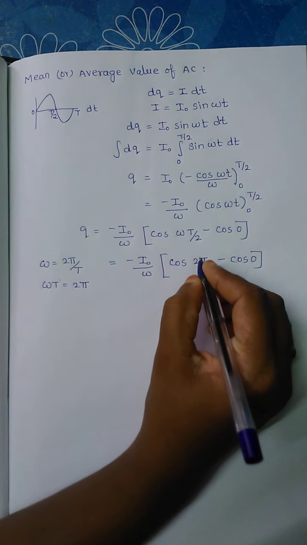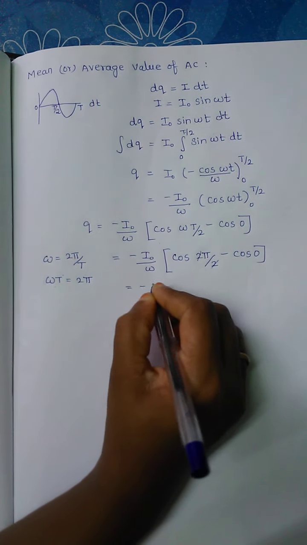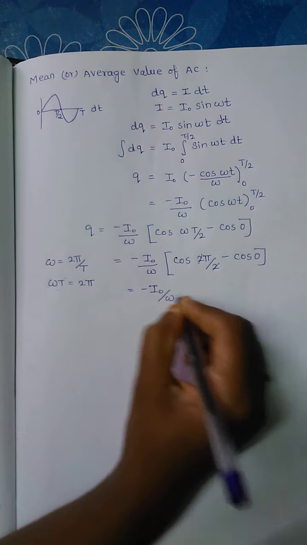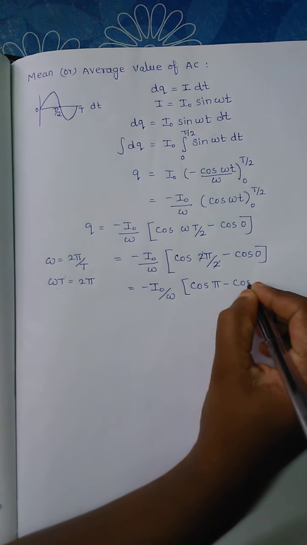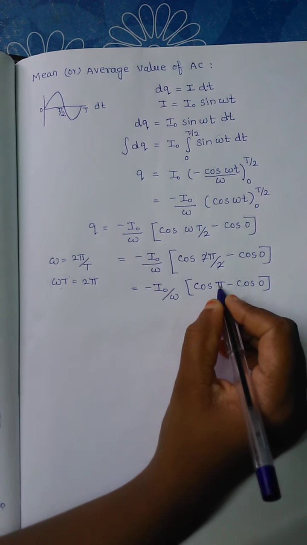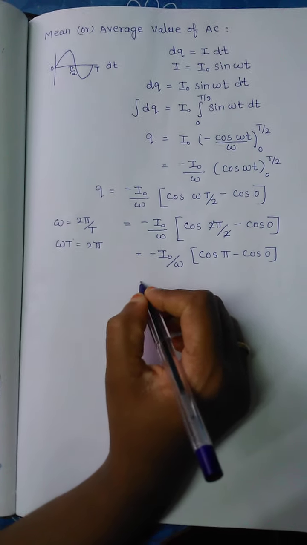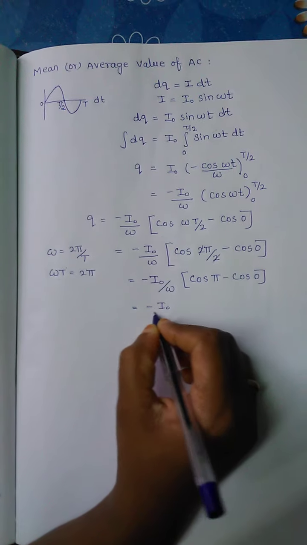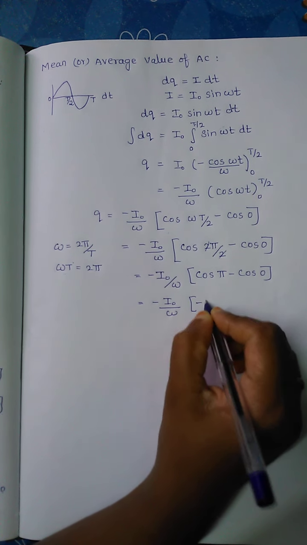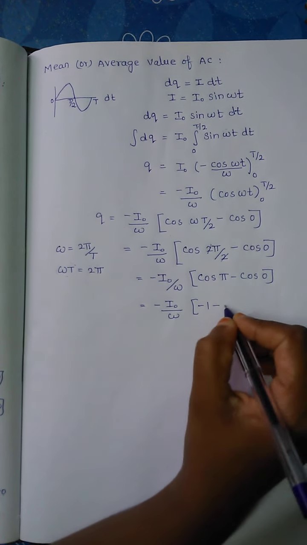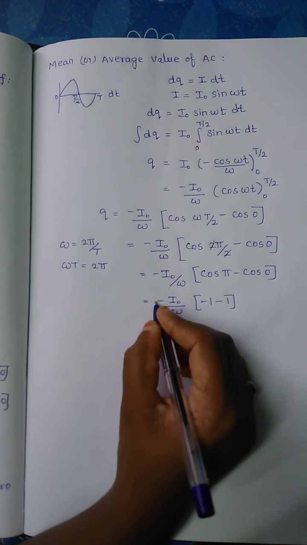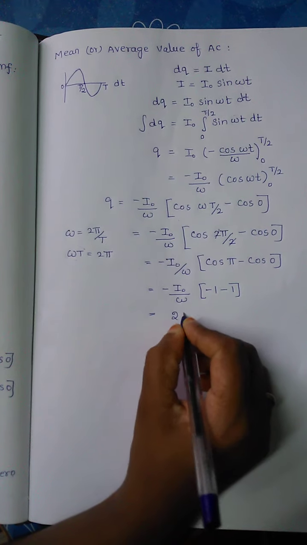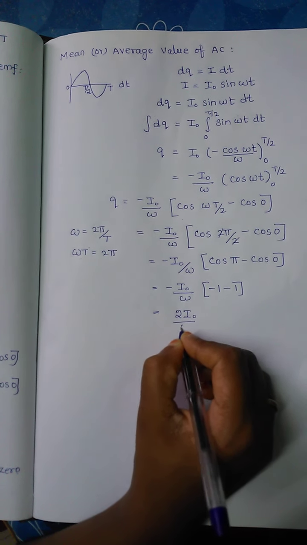The 2 and 2 get cancelled, so you get minus I naught by omega times cos pi minus cos 0. The value of cos pi is equal to minus 1, and cos 0 is equal to 1. Minus 1 minus 1 is equal to minus 2, and multiplying with the negative sign, you will get 2 I naught divided by omega.